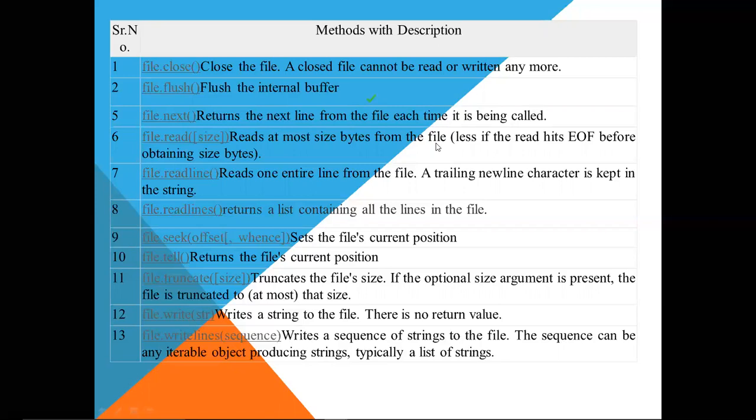File dot readline will read one entire line from the file at a time. A trailing newline character is kept in the string. File dot readlines will read all the lines of the file in one go. If we print it, it will display the lines in the form of a list. File dot seek is used to place the current position of the pointer.